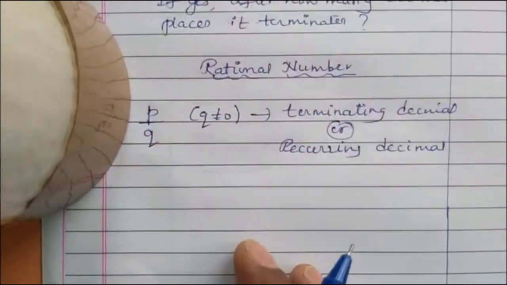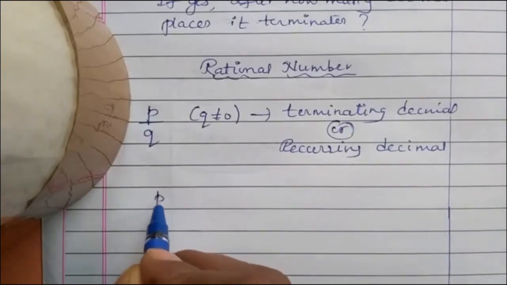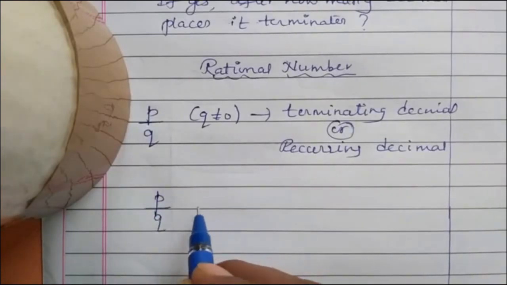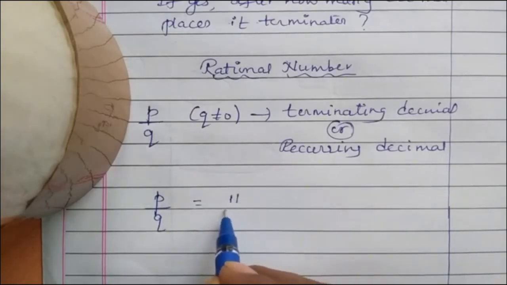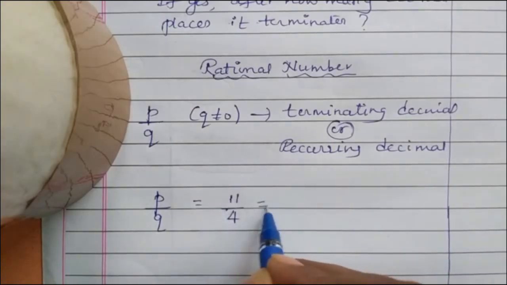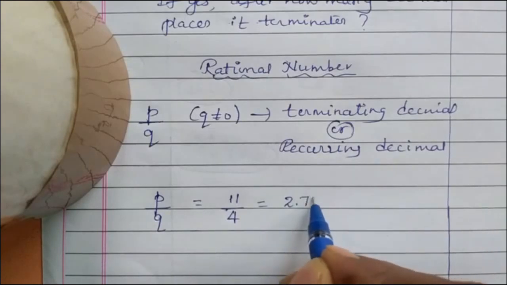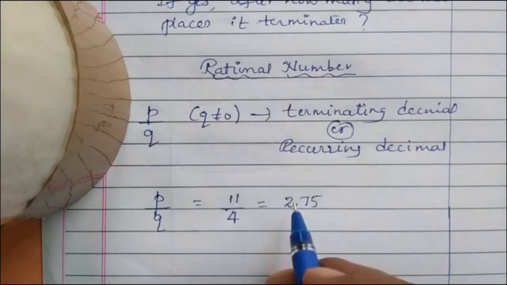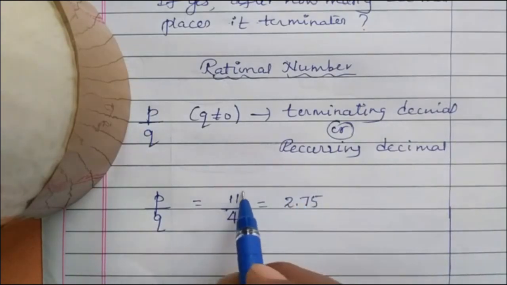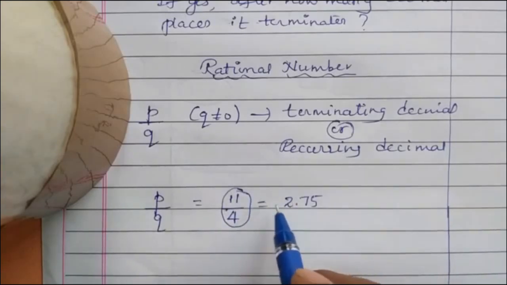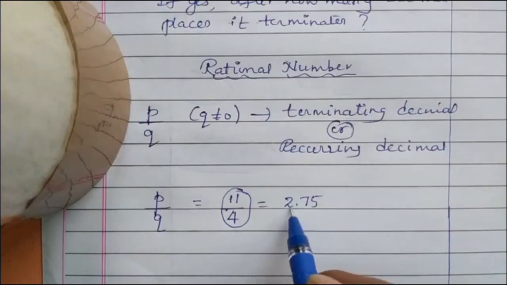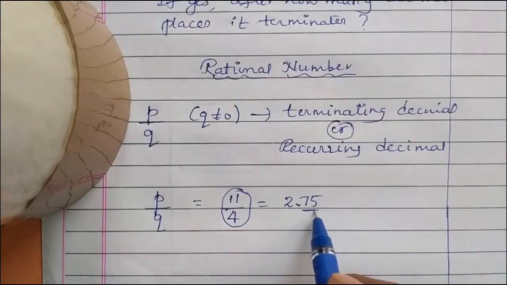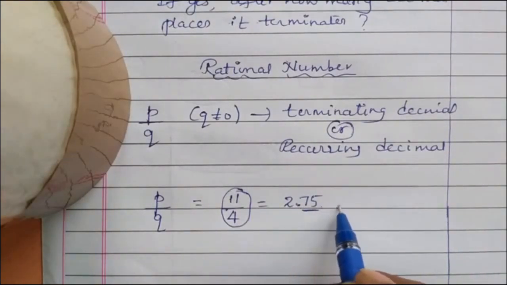For a terminating decimal, if you divide p by q, for example 11 divided by 4 is equal to 2.75. Look at this example, 11 by 4 is a rational number. Its answer is 2.75 after long division. Here you have two decimal places, but it terminates. It is not continuing, 2.75 over.